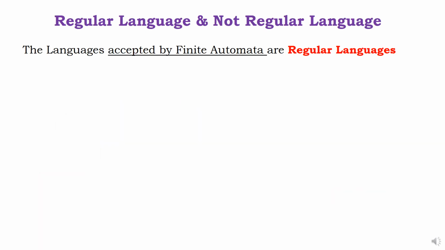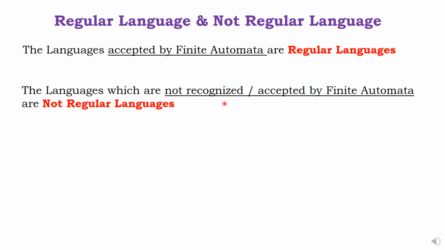The definition is, in case you have a finite automata, and if that finite automata accepts a language, then that language is called a regular language. The languages accepted by the finite automata are called regular languages. Who is finite automata? DFA, NFA, epsilon NFA. All come under the finite state machine called finite automata. If a language is accepted by finite automata, then it is a regular language. In case it is not accepted, then it is called not regular language. The languages which are not recognized or accepted by finite automata are called not regular languages.